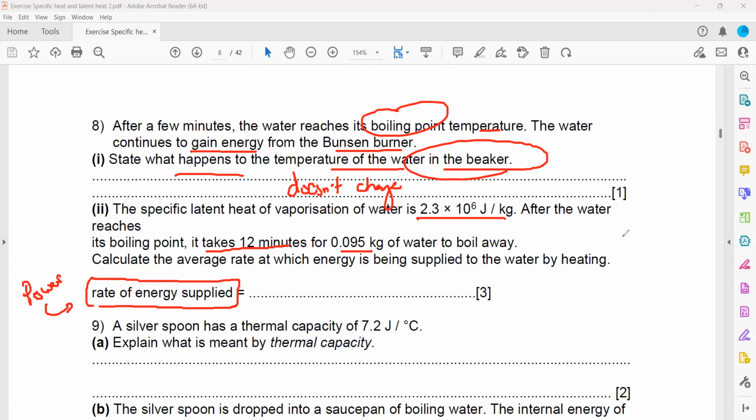As there is a change in state, we'll use E equals M times L, where M is the mass, which is 0.095, times the latent heat, which is 2.3 times 10 to the power 6. What's the answer for this energy supplied? 0.095 times 2.3 times 10 to the power 6. How much energy supplied? 218,500.